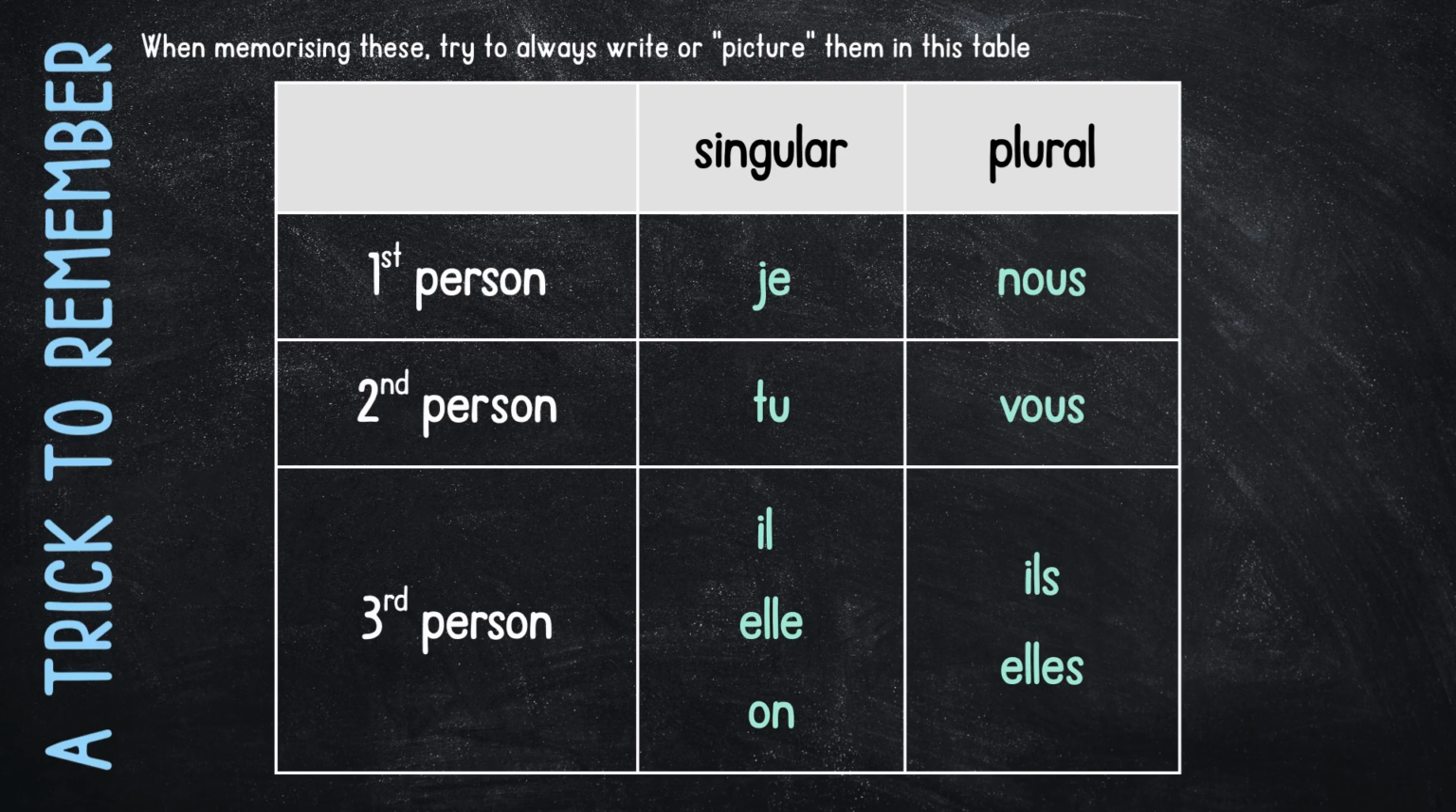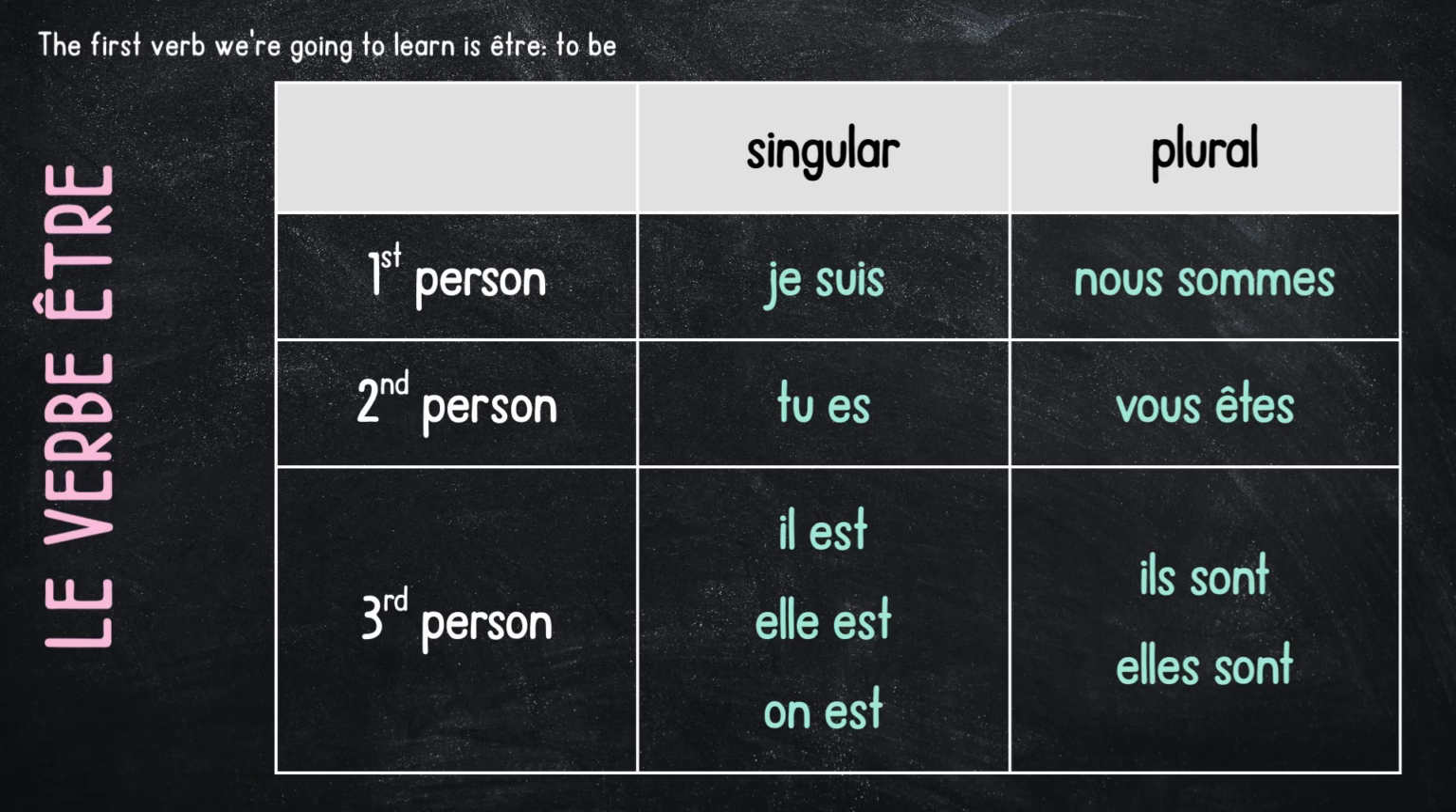And then in the third person, I'm talking about someone else. It might be one person. That would be third person singular, il, elle, or on. It might be multiple people. That would be ils or elles plural. And then remember that difference between ils plural and elles plural. So again, it always helps, because whenever you see a new verb, you're always going to picture it in this way. So that will be helpful to you. If you can always try to write or picture them in this table, that can help you try to memorize these. So here's our first verb.